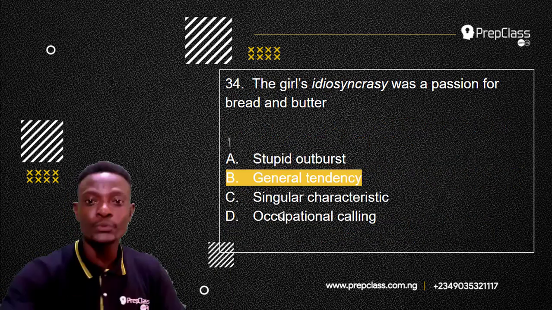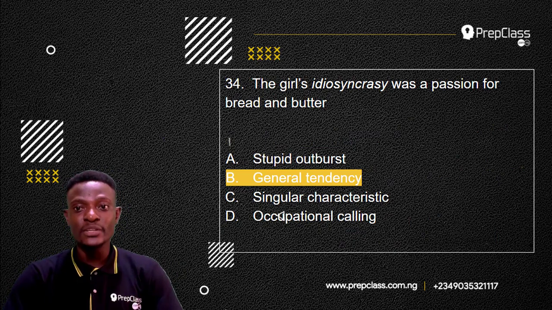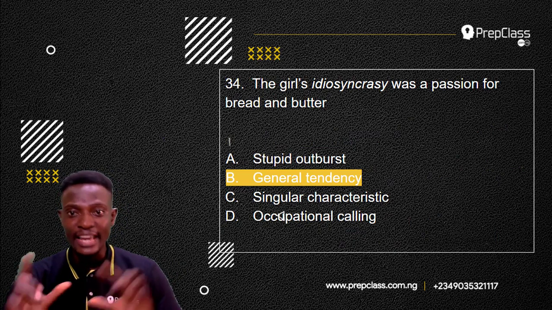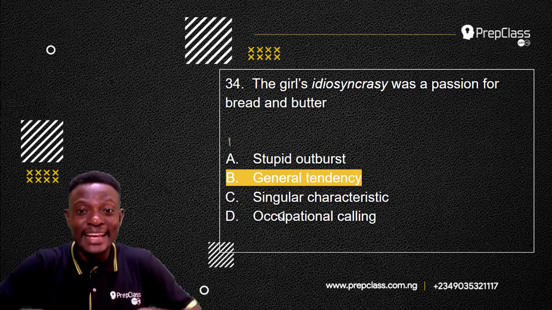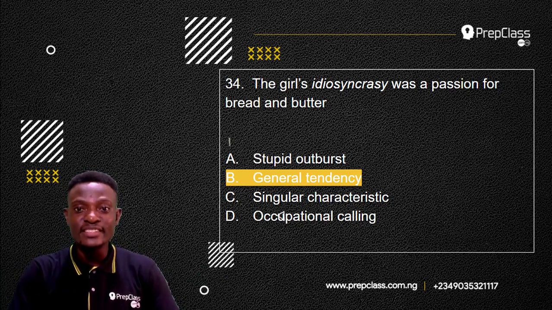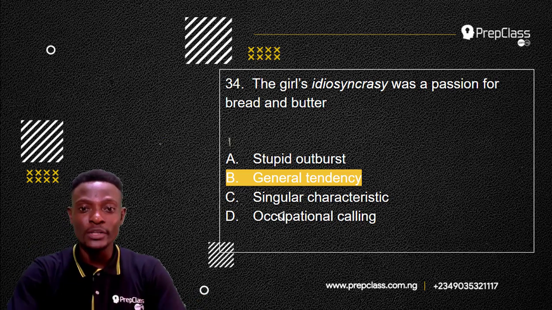So, the answer to this question is general tendency. The girl's idiosyncrasy was a passion for bread and butter. Idiosyncrasy means something that is peculiar to someone. General tendency means something that is generally acceptable. So this is the opposite of idiosyncrasy. Right. Moving on to the next question, question 35.